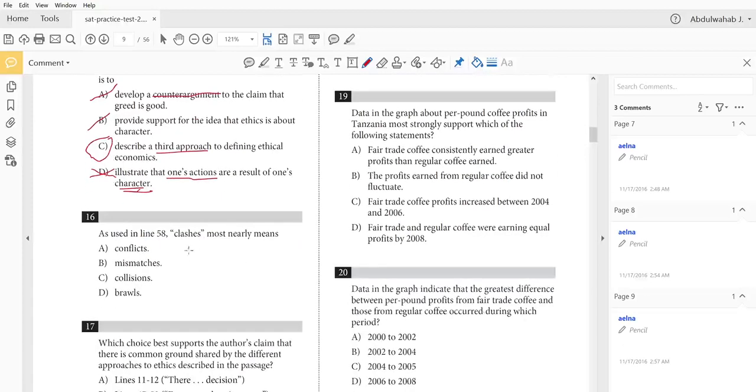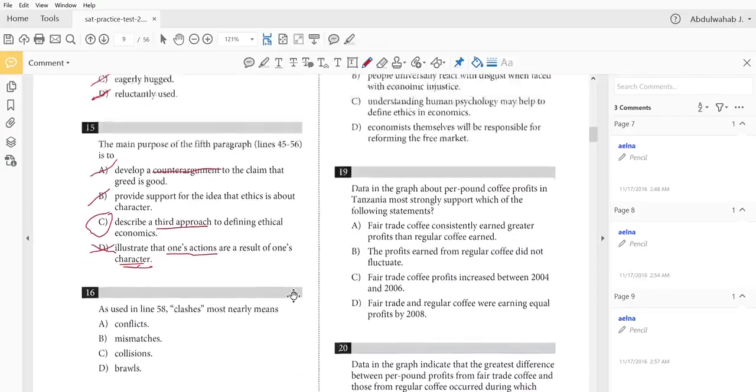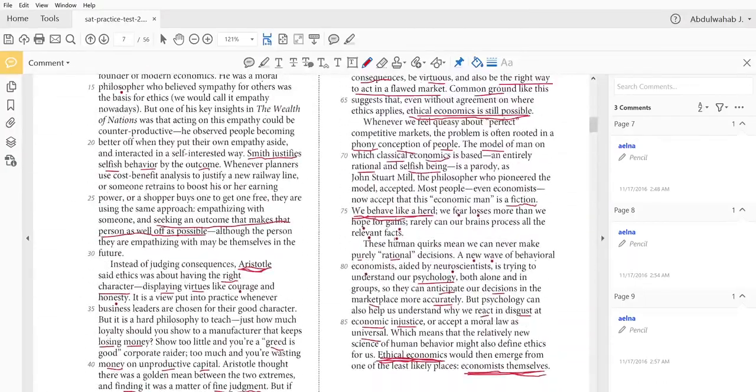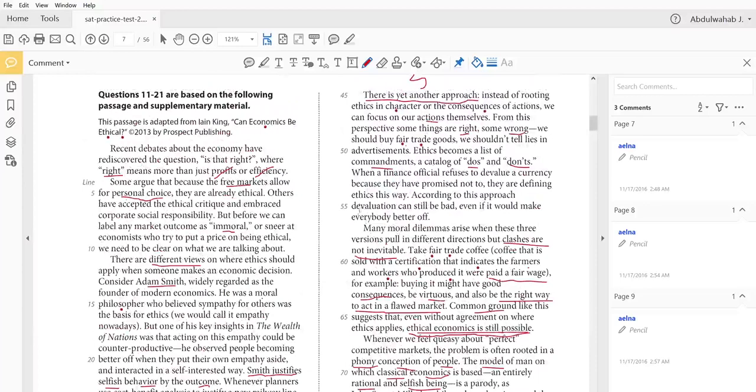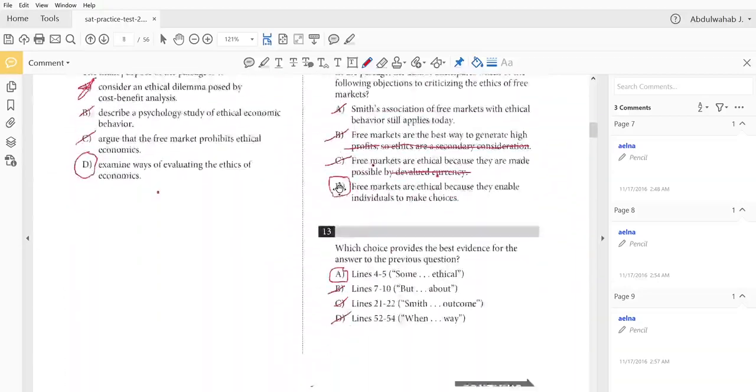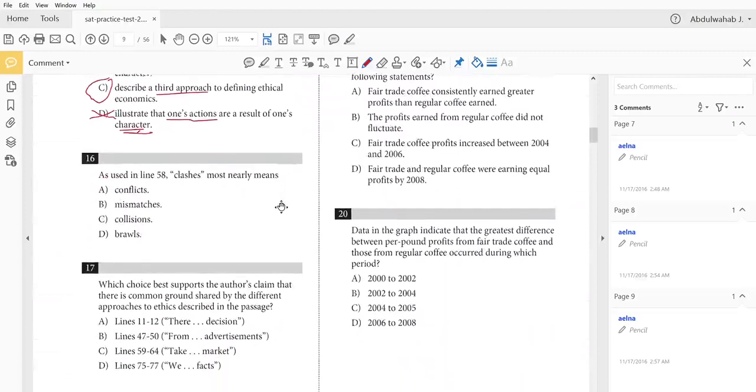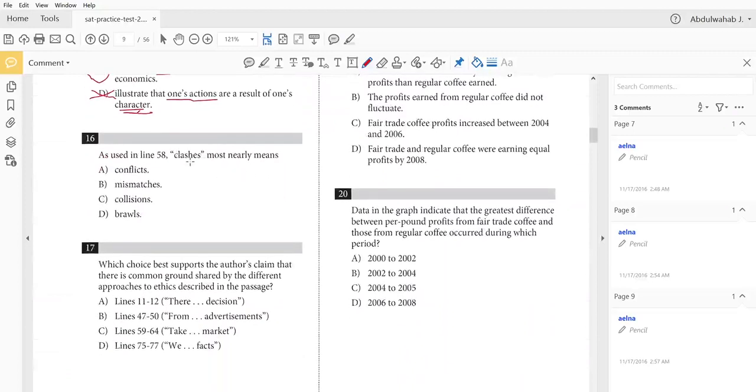As used in line 58, clashes most nearly means conflicts, mismatches, collisions, brawls. Again, let's go back to line 58, read the sentence where clashes was used, and give our answer. 55, 56, 57, here's 58. So many moral dilemmas arise when these three versions pull in different directions. So each one of those versions is pulling in its favor. But clashes are not inevitable. And the word clashes itself, I wouldn't say it's among the SAT tough words. It's a pretty obvious word.